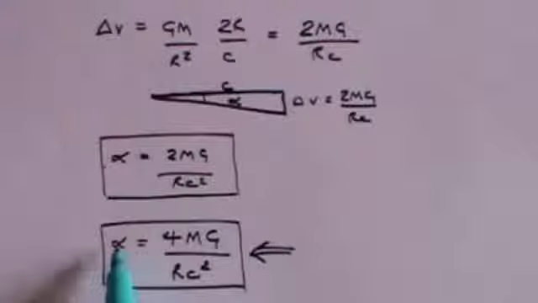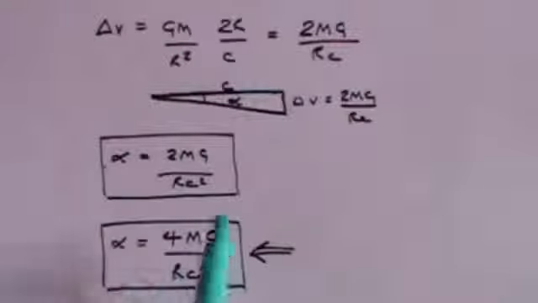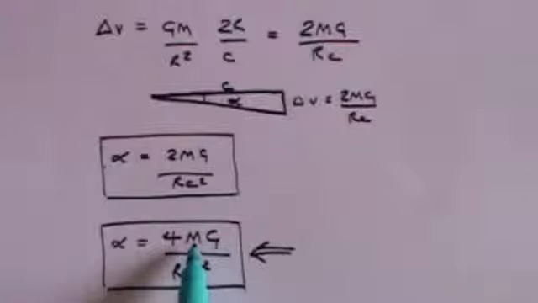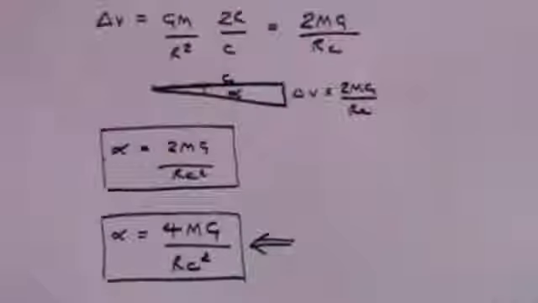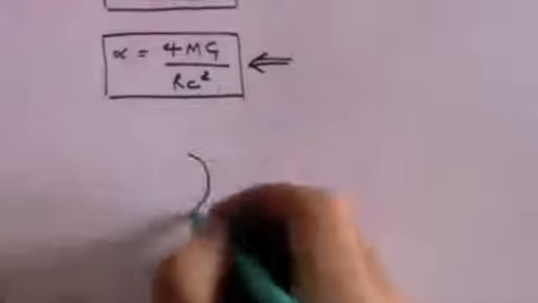However, if you measure that angle, then 4G over c squared is a constant. You know the values of those. You can observe the radius of the object that you're looking at, the galaxy, whatever it may be, and therefore you can deduce the total mass of the galaxy. And what people have found is that the mass that you deduce from this gravitational lensing approach is much greater than the mass that you deduce if you try and work out what the mass of a galaxy is purely on the basis of the number of stars within that galaxy. And so we reach the conclusion that a galaxy must contain matter that we cannot see.